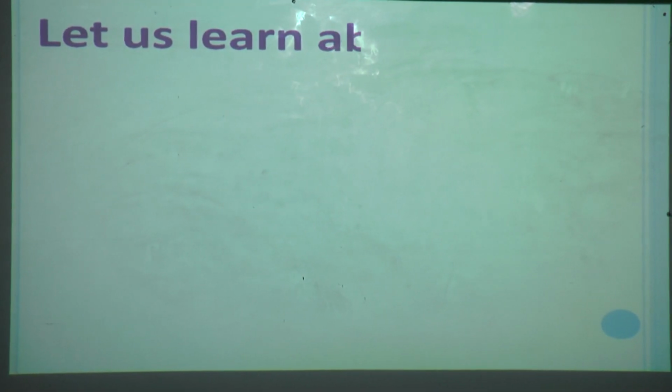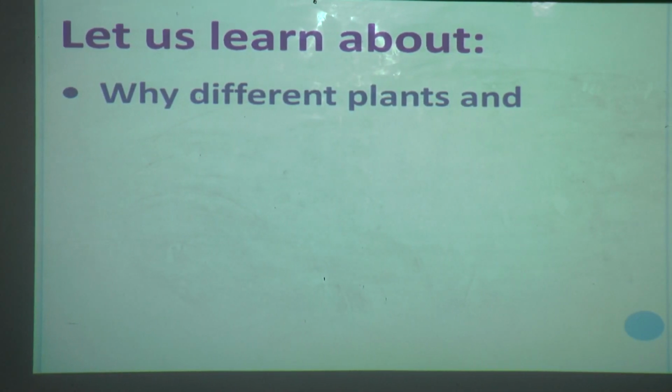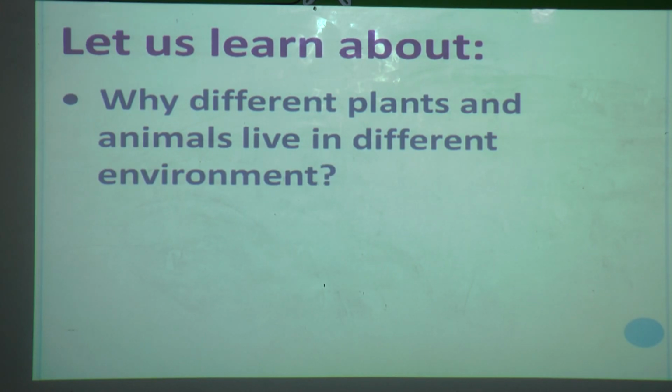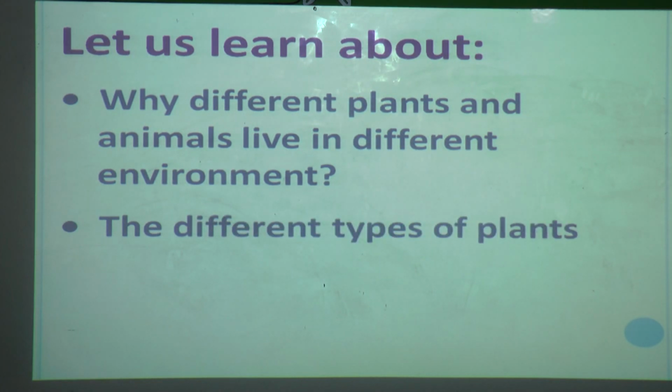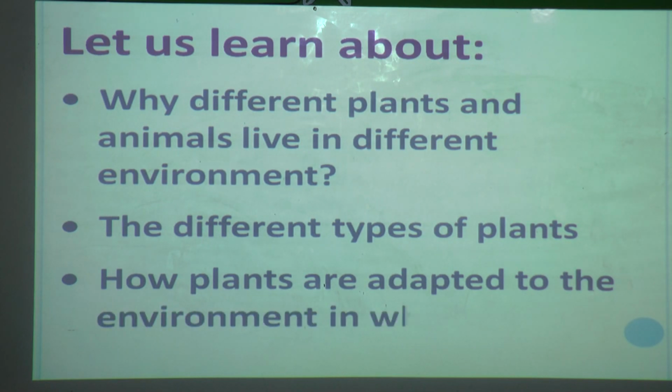In this lesson, let us learn about why different plants and animals live in different environments, the different types of plants, and how plants are adapted to the environment in which they grow or live.